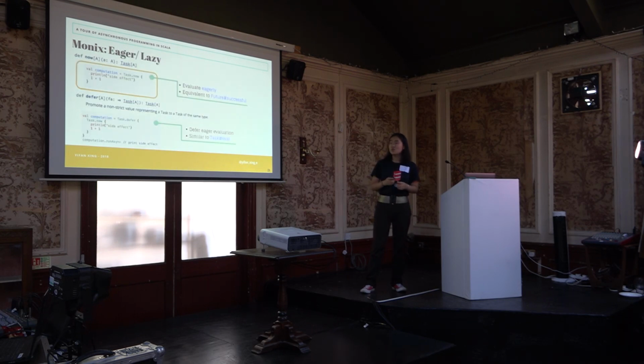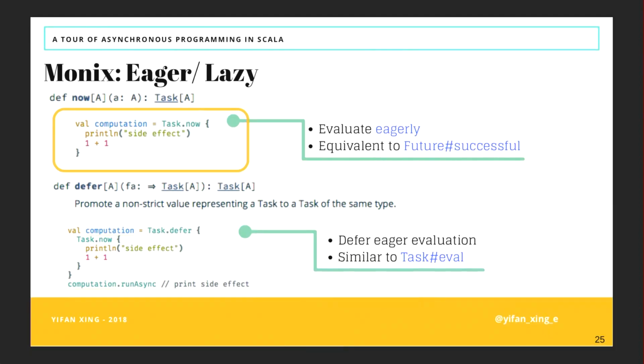So when you create the task, you can determine whether you want it to be evaluated eagerly or lazily. If you call task.now and pass a chunk of code inside, you will get a task that is evaluated eagerly. And if you call task.defer and put a chunk of something that gets evaluated eagerly, this will produce a task that is evaluated lazily instead.